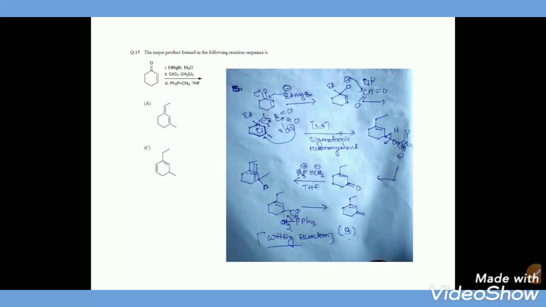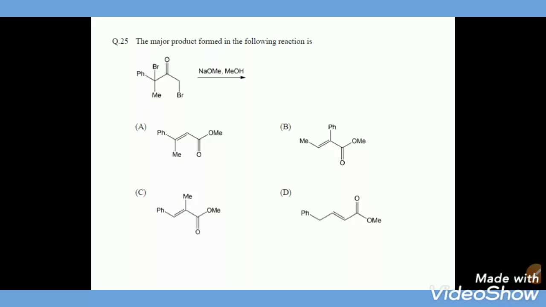Then this hydrogen is extracted by this CrO bond and forms this carbonyl compound, and this carbonyl group undergoes a Wittig reaction and forms this product B. Hence B is the right answer.